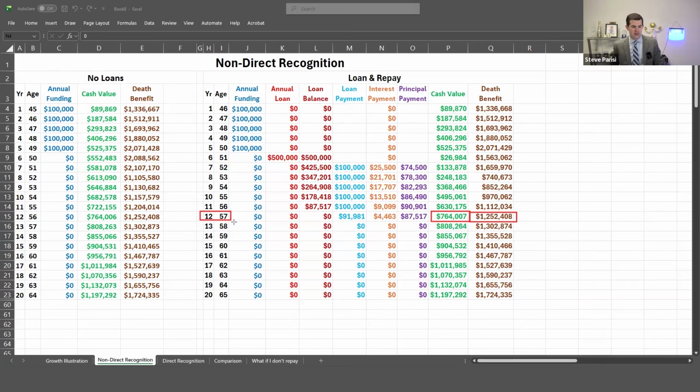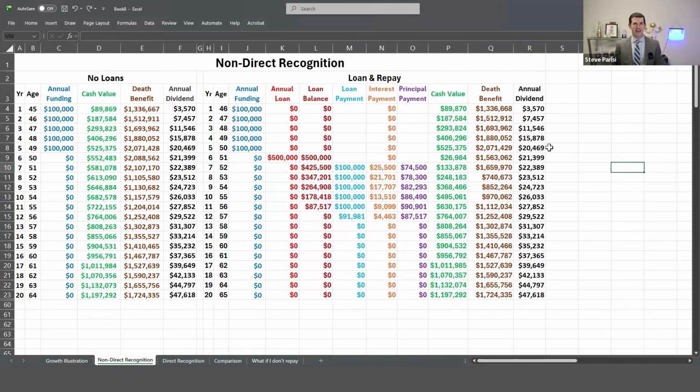Now scroll your eyes to the left and tell me what you notice here at the exact same point in time. Yeah, everything is identical. And that is because this is a non-direct recognition illustration. You get the same dividend on any money that's borrowed and non-borrowed. And this might help illustrate that. So when you look at those dividend columns, during the years that a loan balance is outstanding, do you see any changes? No. The growth illustration and the loan illustration are exactly the same.